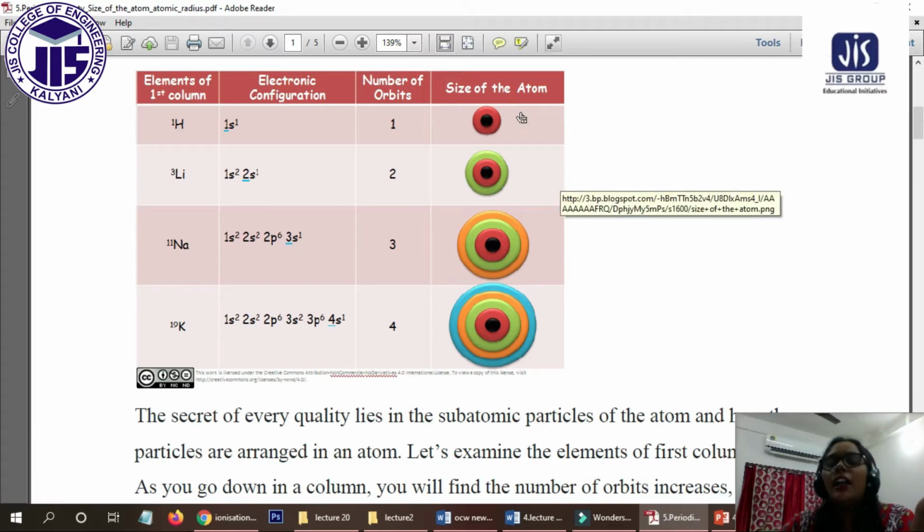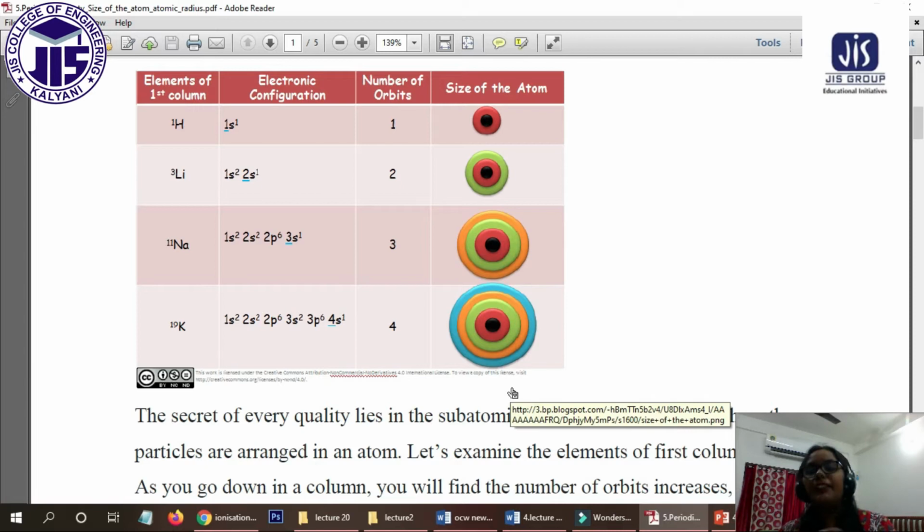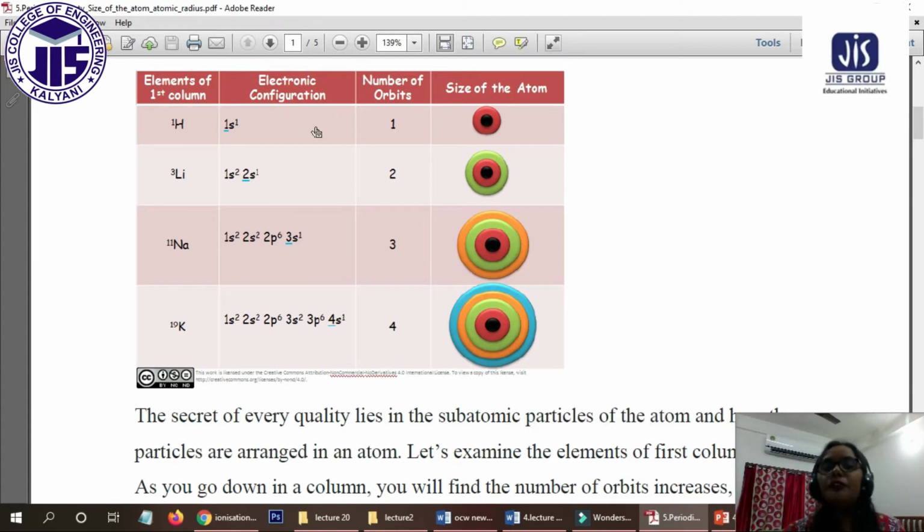What will happen if we go down the group? The extra shells are added around the nucleus, and also the new electrons. So what will happen if the extra shells are added? The nucleus cannot hold the electrons that much properly. So the size will expand. Understand?